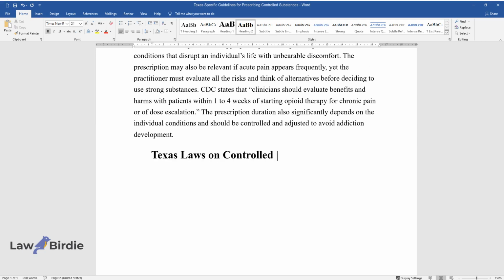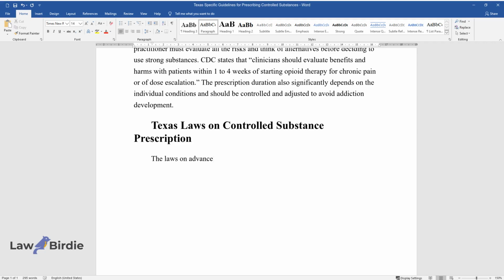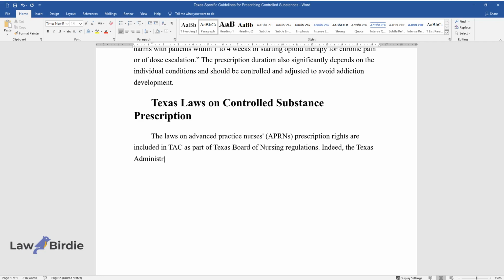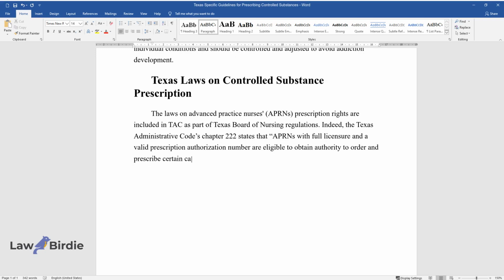Texas laws on controlled substance prescription. The laws on advanced practice nurses, APRNs, prescription rights are included in TAC as part of Texas Board of Nursing regulations. Indeed, the Texas Administrative Code's Chapter 222 states that APRNs with full licensure and a valid prescription authorization number are eligible to obtain authority to order and prescribe certain categories of controlled substances.